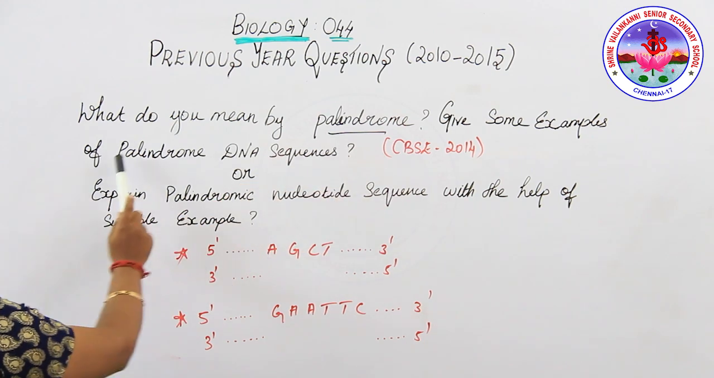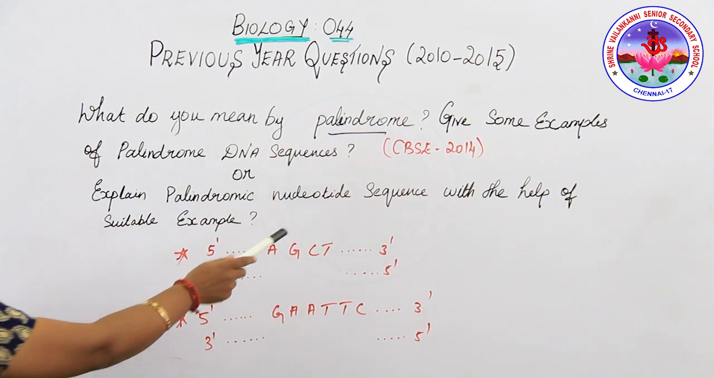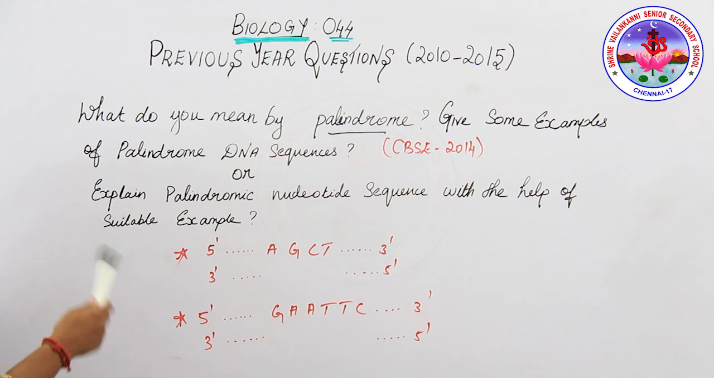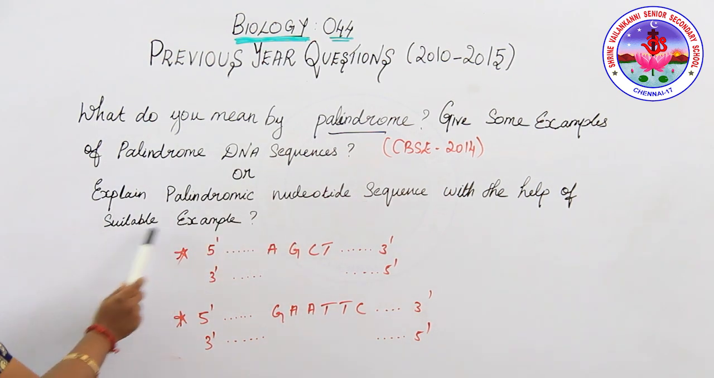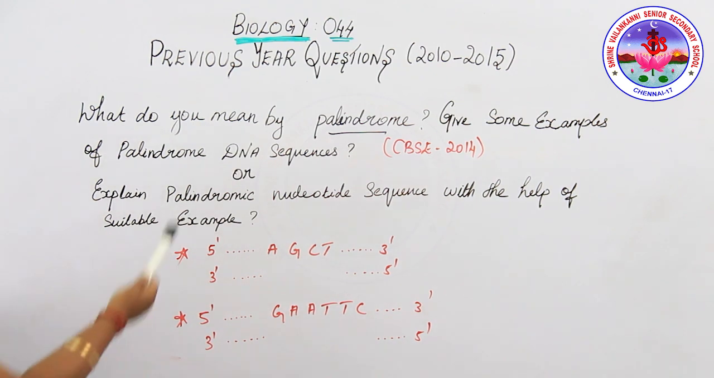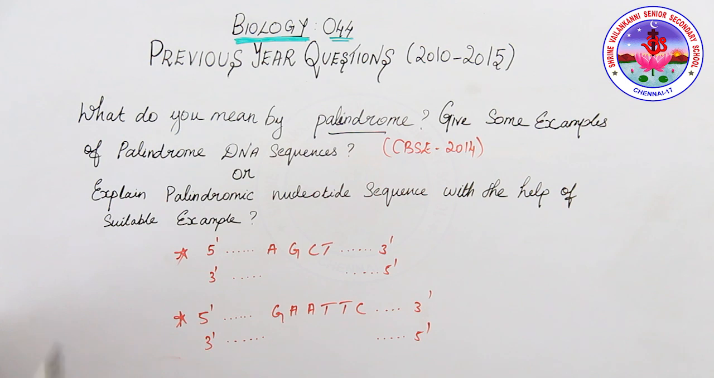Give some examples of palindromic DNA sequences. This question may be asked in different modes: explain palindromic nucleotide sequence with the help of a suitable example. First, you should know what a palindrome is. A palindrome is nothing but a sequence of characters which we can read from backward to forward.